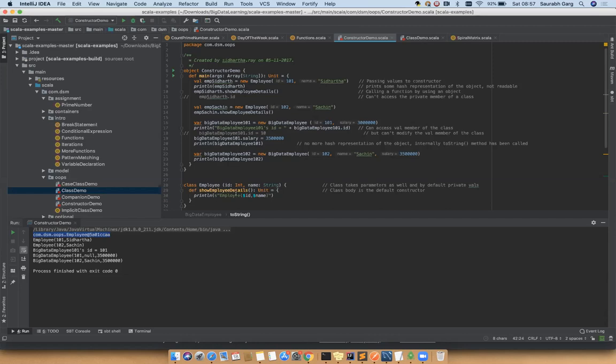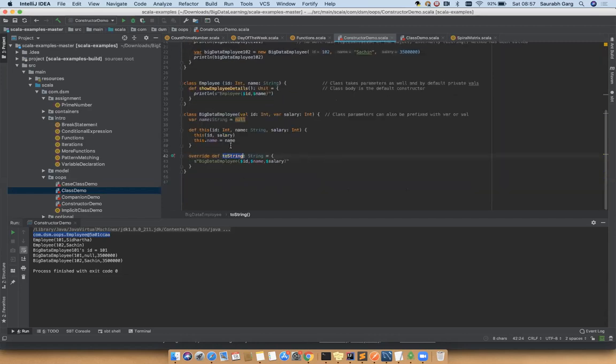So in this particular example, big data employee, we have two constructors, one constructor which is defined in the class line itself, and another defined in line number 37 with the this keyword. It's exactly the same as your function, but without the return type. You just mention def this, and you have defined 3 parameters.